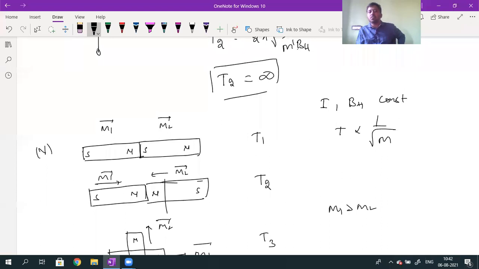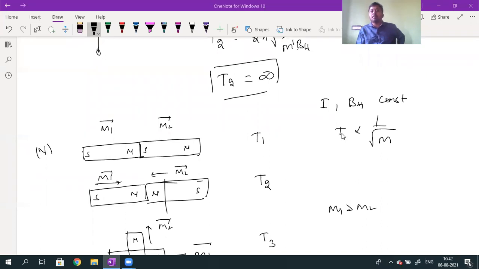How can bar magnets of the same dimension have different magnetic moments? That I told you. Magnetic moment value also depends upon the strength, that is, the extent of magnetization. It not only depends upon the dimension; it depends upon area of cross section, I will accept. But it also depends upon extent of magnetization. Due to that reason, Pooja, two bar magnets of the same dimension will also have different magnetic moments.